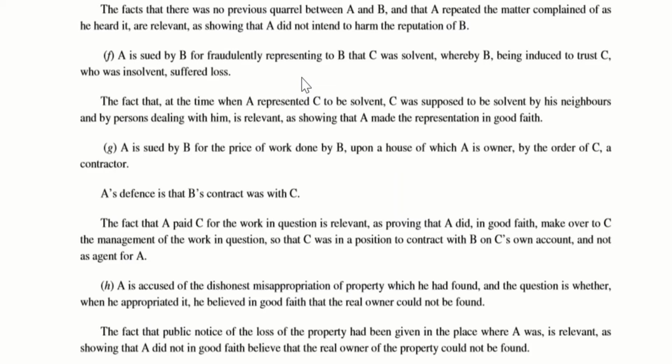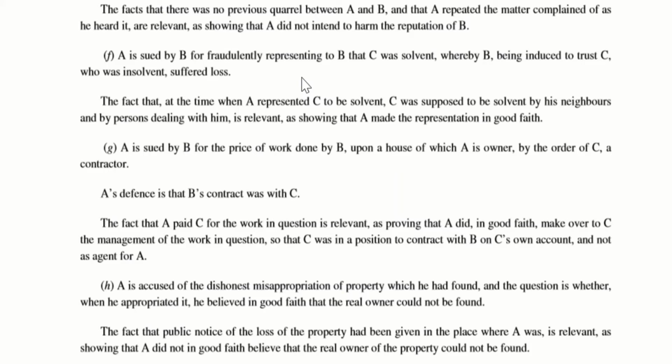So based on the belief in the words of A, B is lending a loan to C, believing that he is solvent. Then after that he came to know that this C was insolvent and B suffered a loss.